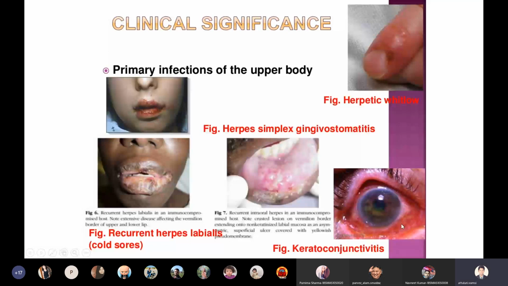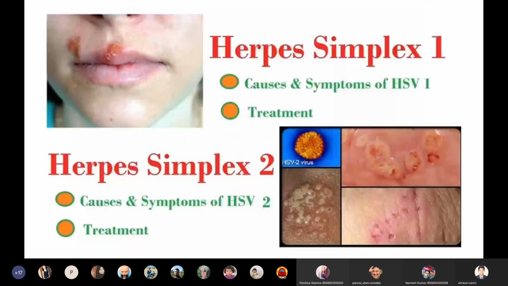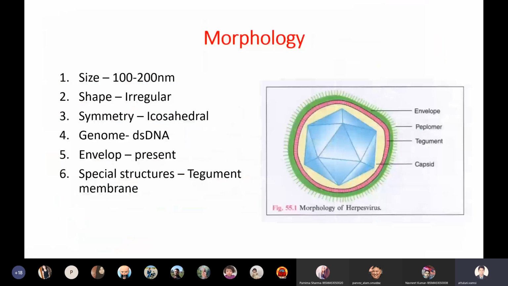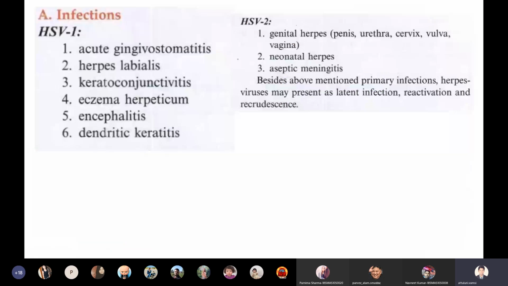Basically, these herpes viruses are broadly divided into two types: herpes simplex 1 and herpes simplex 2. What is the difference between herpes simplex 1 and 2? The difference can be seen by signs and symptoms.